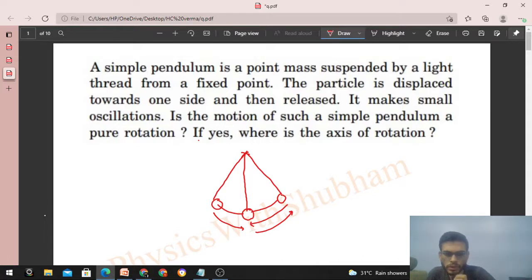What is the condition for pure rotation? That at any instant all the points of the body must be moving in a circular path. You can see we have only one point here because it's a point mass. We have to check whether this point is moving in a circular path or not. If you check the motion of this pendulum at any instant, it is moving in a circle, right? About this fixed point, meaning this fixed point is the center of the circle, and this point is moving in a circle.